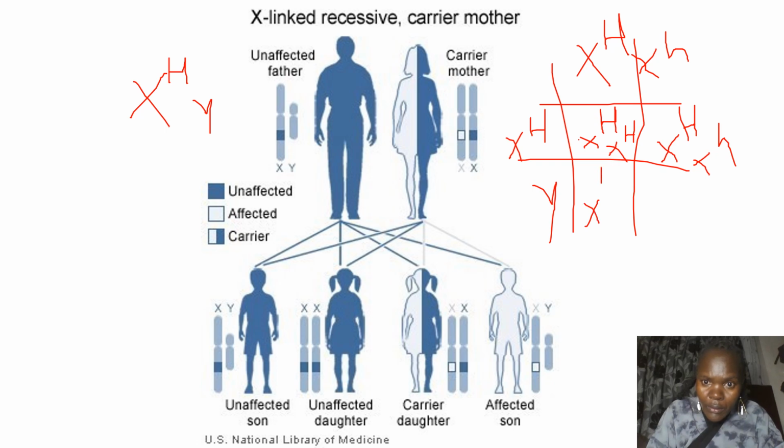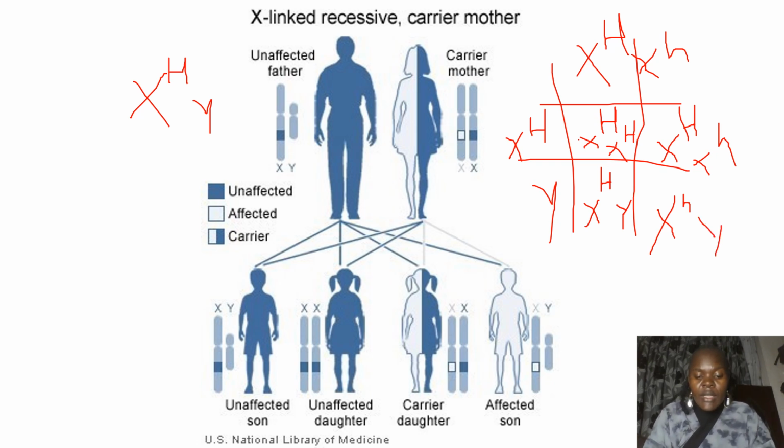This boy is healthy. And one of the boys will get the allele for the disease from the mother, will be sick or will be hemophilic. That is it. So it shows X-linked recessive.